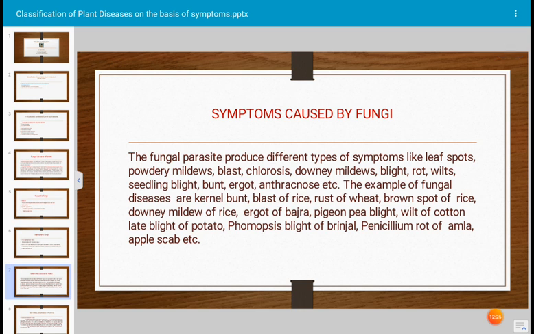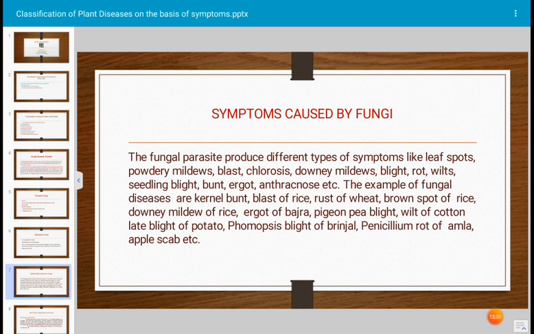There are many types of symptoms. Fungal parasites produce different types of symptoms like leaf spots; there are different types of leaf spots, with different colors. Powdery mildews are pathogens which we can see with the naked eye, external to the host surface. Those are called mildews, and there are two types: powdery mildew and downy mildew.